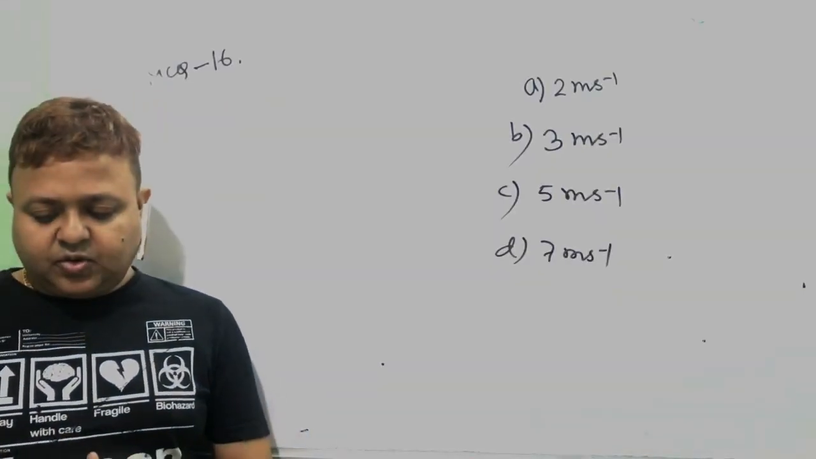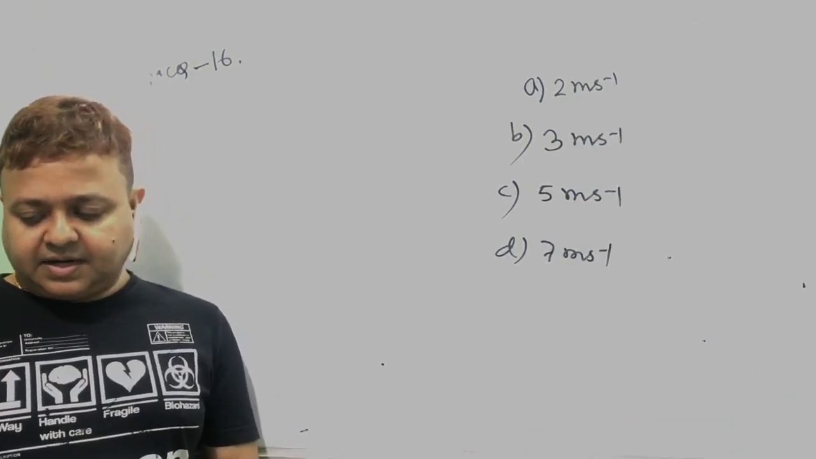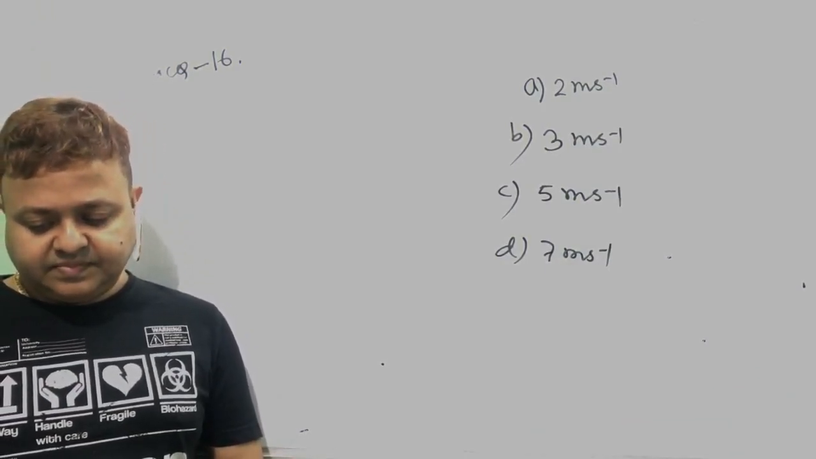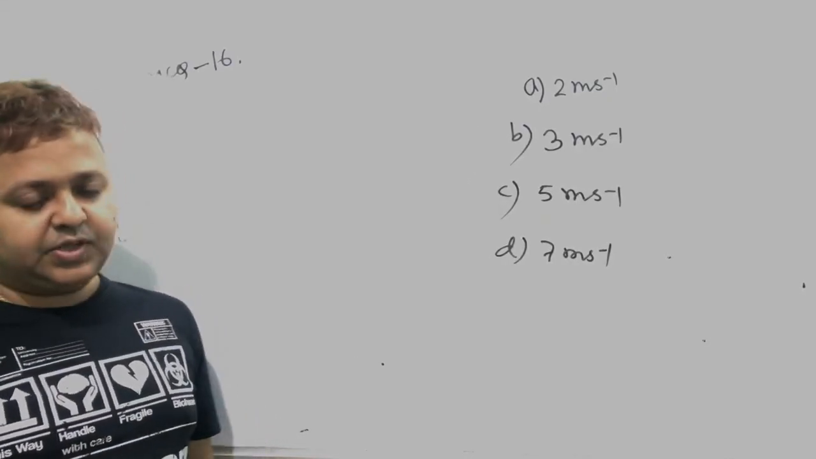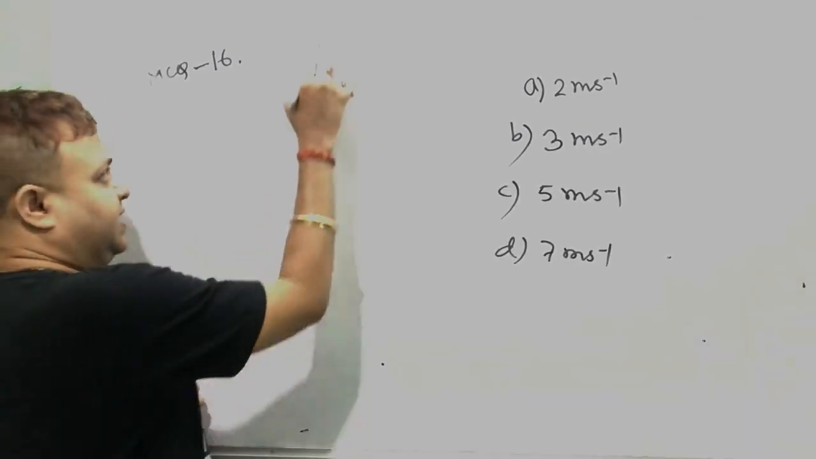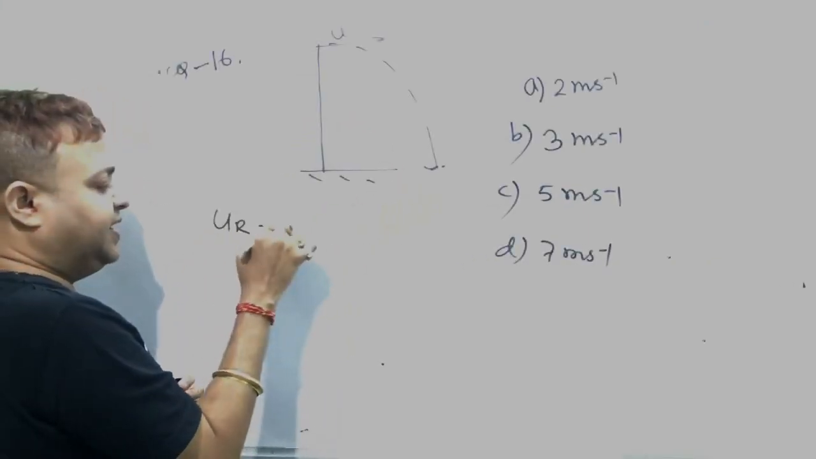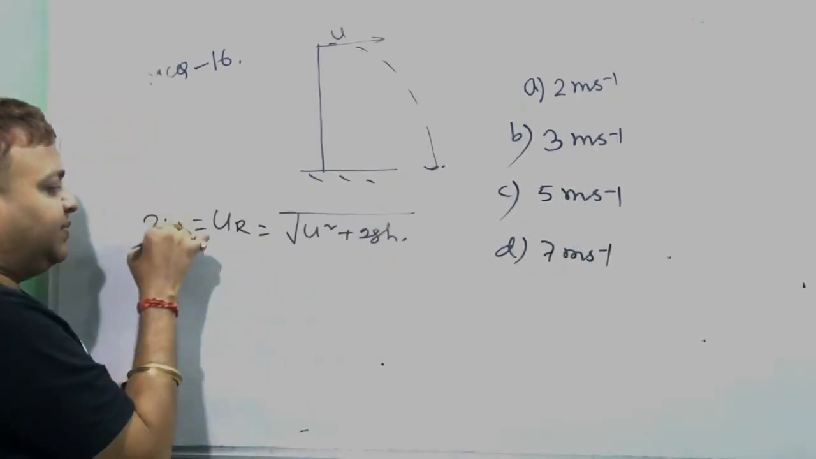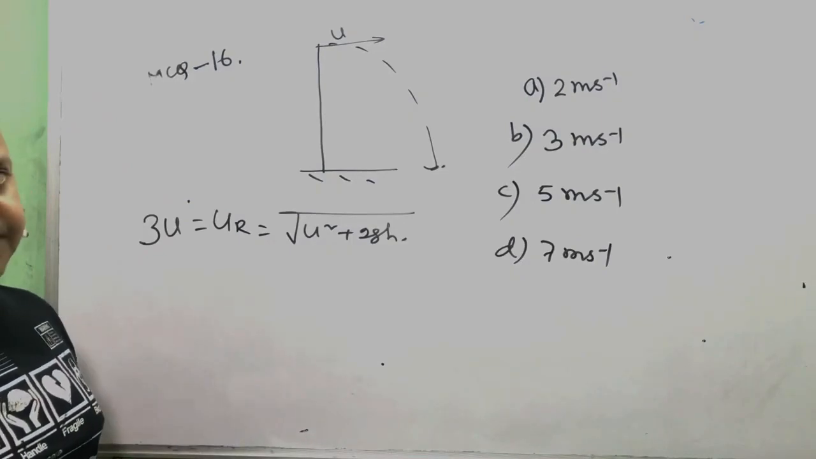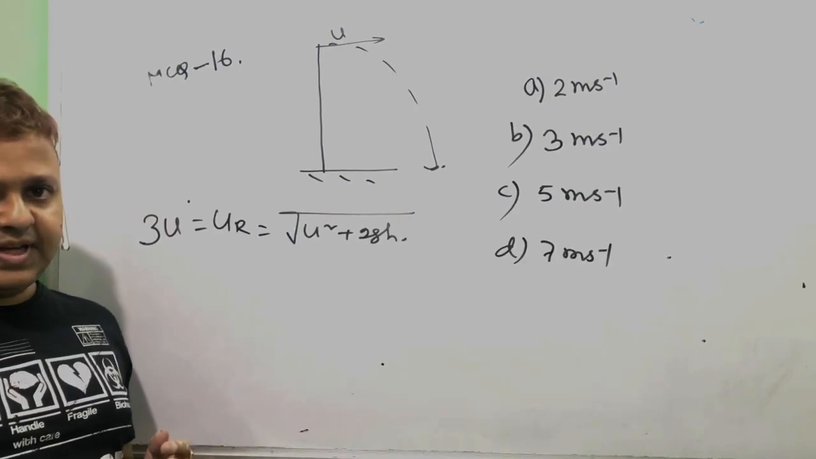What did I say? A ball is thrown horizontally from a height of 20 meter. It hits the ground with 3 times the initial velocity. Then the initial velocity of the ball. It is thrown horizontally. What is the final velocity before it is hitting the ground? Square root of u square plus 2gh. That must be 3 times the initial velocity. Squaring on both sides.